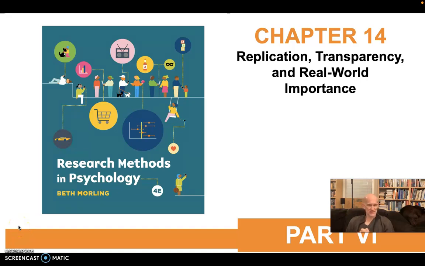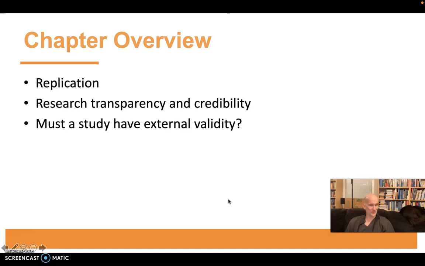So this is the last chapter on replication, transparency, and real-world importance. Those three issues are what we're going to talk about in this chapter. I want to go into replication in a little bit more depth, and transparency of research in a little bit more depth, and about the need or lack thereof of external validity. But first, replication.